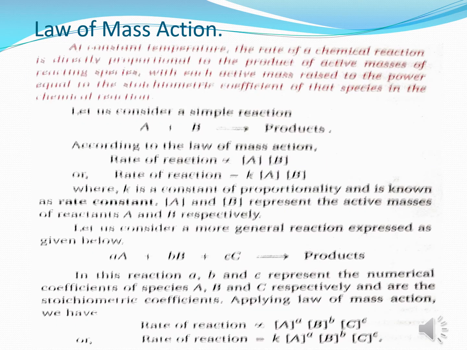Now we come to the law of mass action. Now, this law was stated by Goldberg and Waage in 1864. It states that at constant temperature, the rate of a chemical reaction is directly proportional to the product of the active masses of the reacting species, with each active mass raised to the power equal to the stoichiometric coefficient of that species in the chemical reaction.